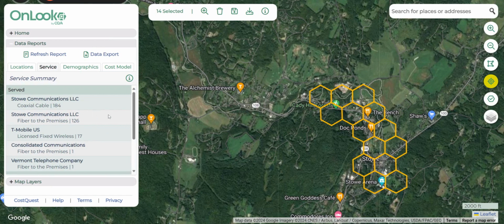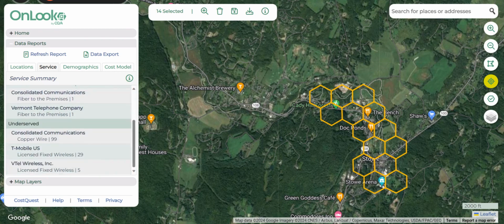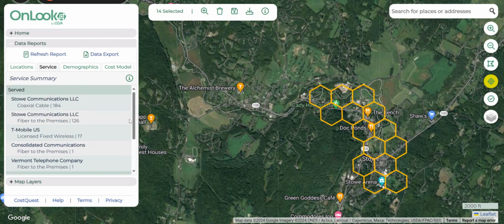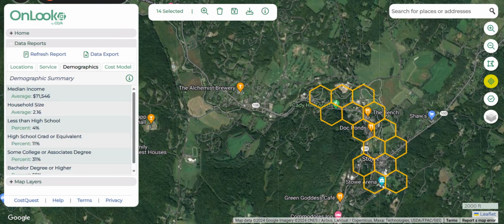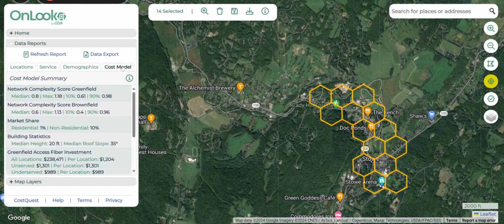Under the Service tab, I can see what service providers are already active in this area and the level to which they serve the different locations in this selection. Demographics gives me a high-level view of information about households. And Cost Model gives me an understanding of the cost and complexity to build to locations inside this area.